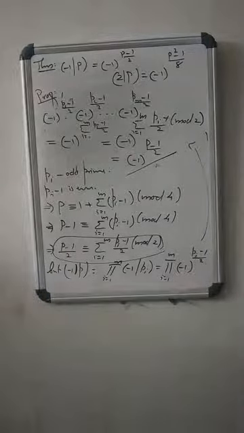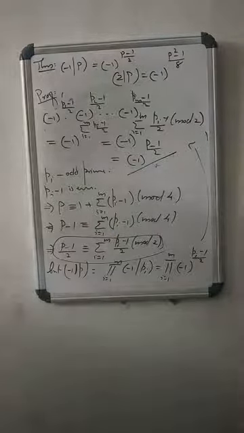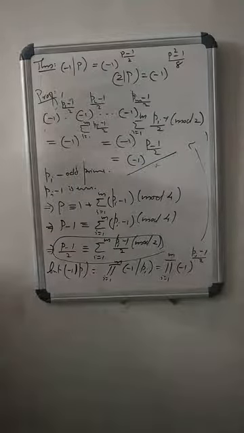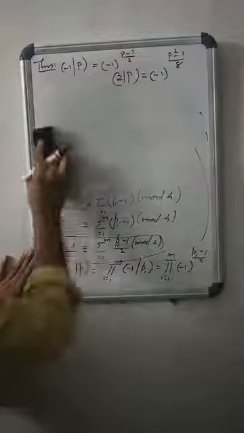So the evaluation of minus 1 by p, where p is an odd positive integer, then minus 1 by p is minus 1 power (p minus 1) by 2. That again follows from the Legendre symbol. Similarly, the evaluation of 2 by p. How to evaluate this 2 by p?